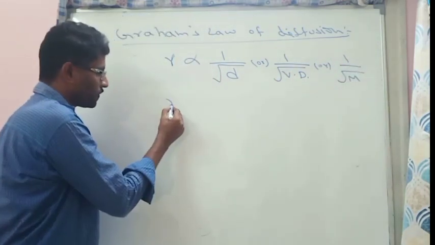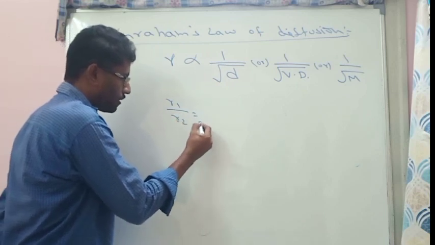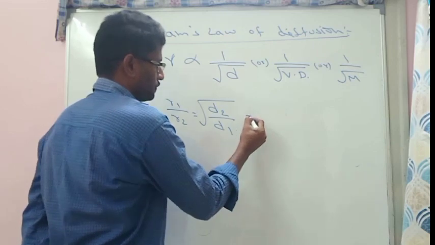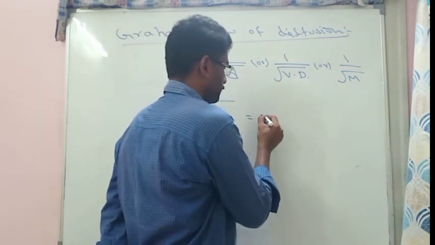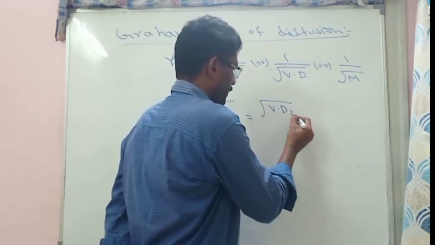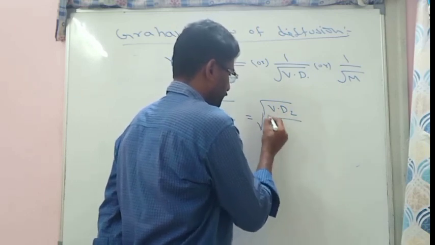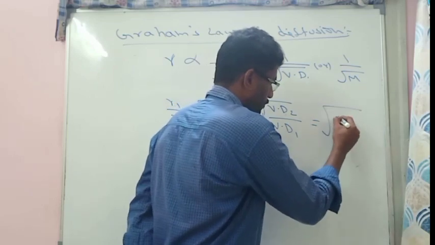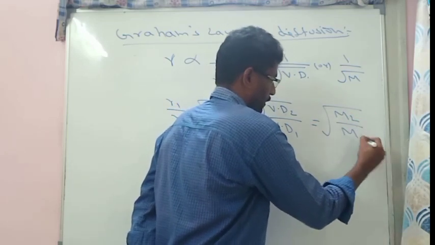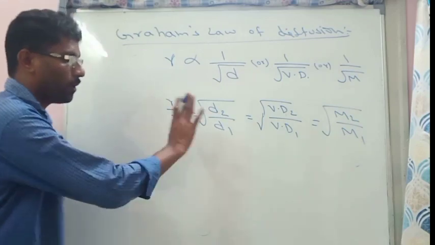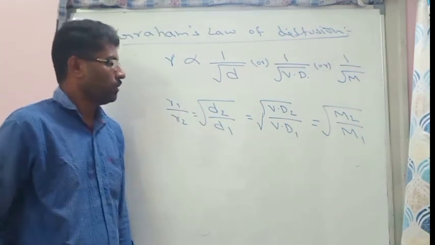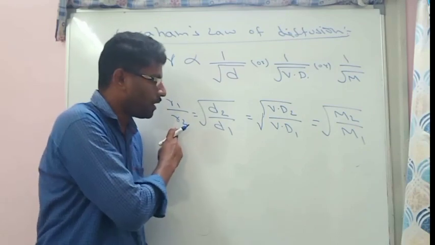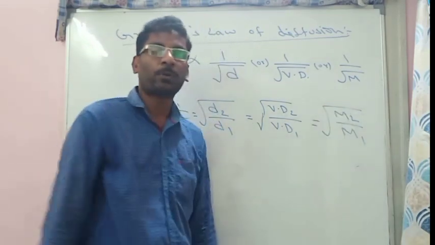So from this, R1 by R2 is equal to the square root of D2 by D1, which is also equal to the square root of Vd2 by Vd1, which is also equal to the square root of M2 by M1. This is the rate of diffusion formula. Mostly we use the molar mass formula. So R1 by R2 is equal to the square root of M2 by M1.